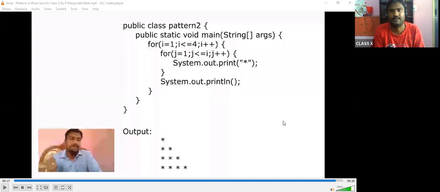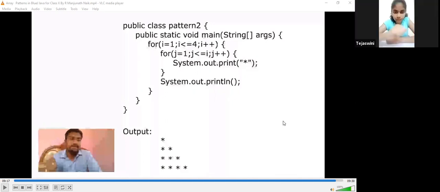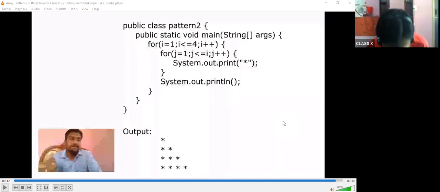Yes, sir. So we have 4 rows and the column depends on the rows. First we have to take class as pattern 2, then open bracket, public static void main, then for I is equal to 1, I is less than or equal to 4, I plus plus, which is increment.